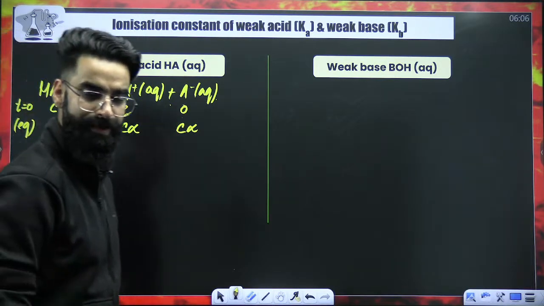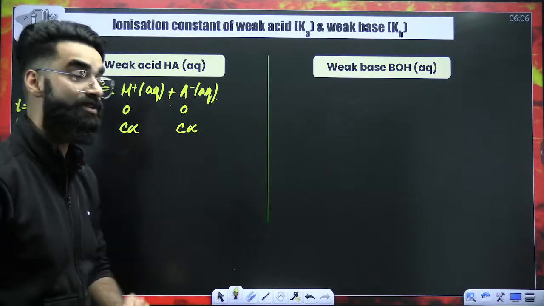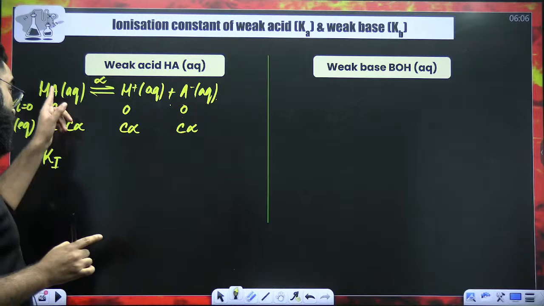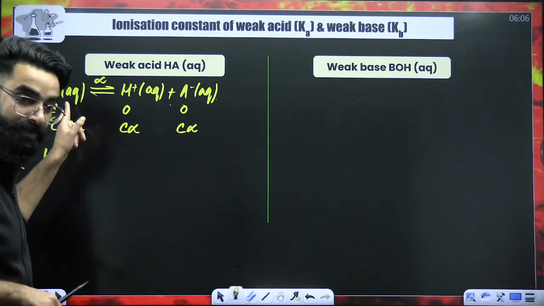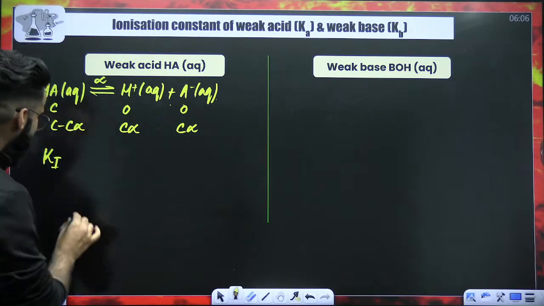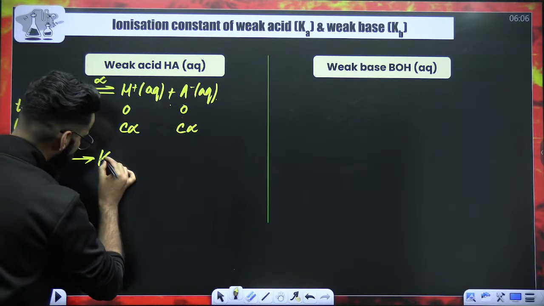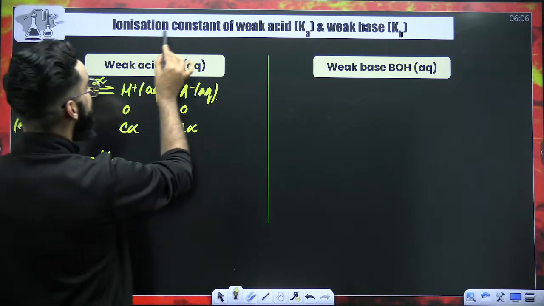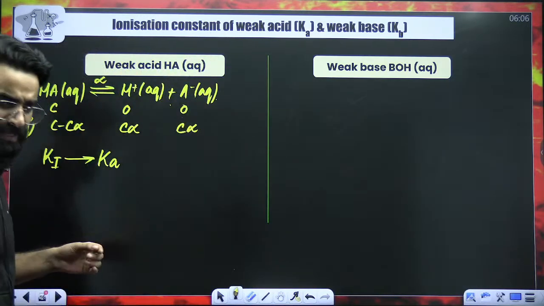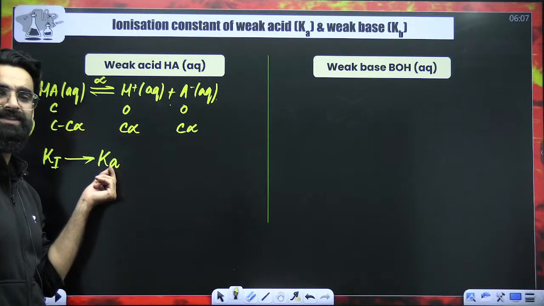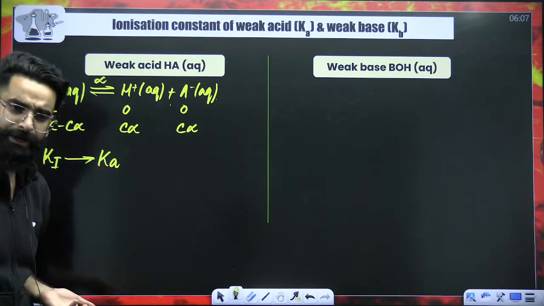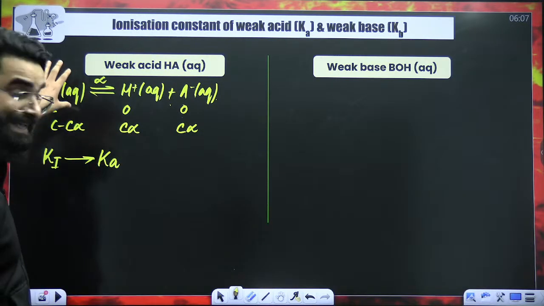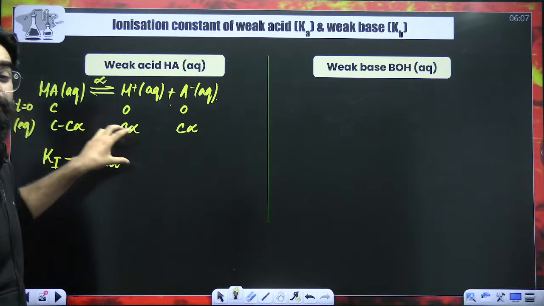Right? Now, how do we write the ionization constant of the weak electrolyte? It is represented by Ki. But when your weak electrolyte is a weak acid, you are not going to write Ki. Instead of Ki, you will be writing Ka. And what is this Ka called? It is called the ionization constant of a weak acid. Basically, it is the ionization constant of a weak electrolyte only. It is just that the terminologies are different, the meaning is the same. If your weak electrolyte is a weak acid, then instead of Ki, you will be writing Ka.